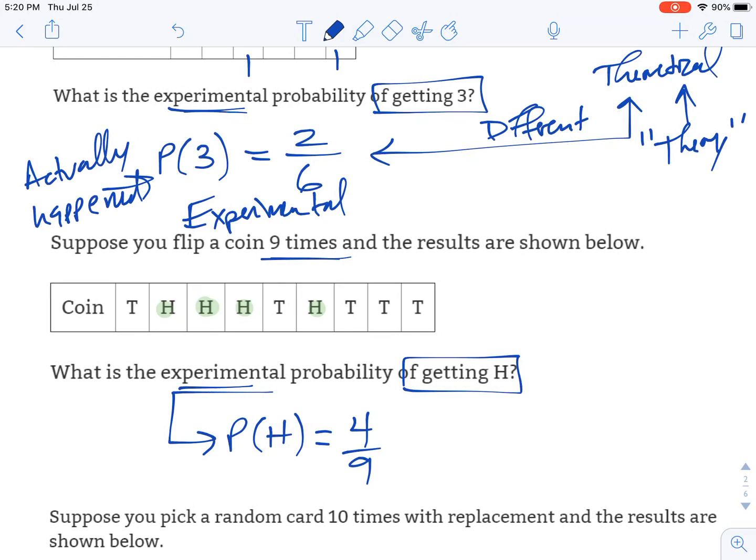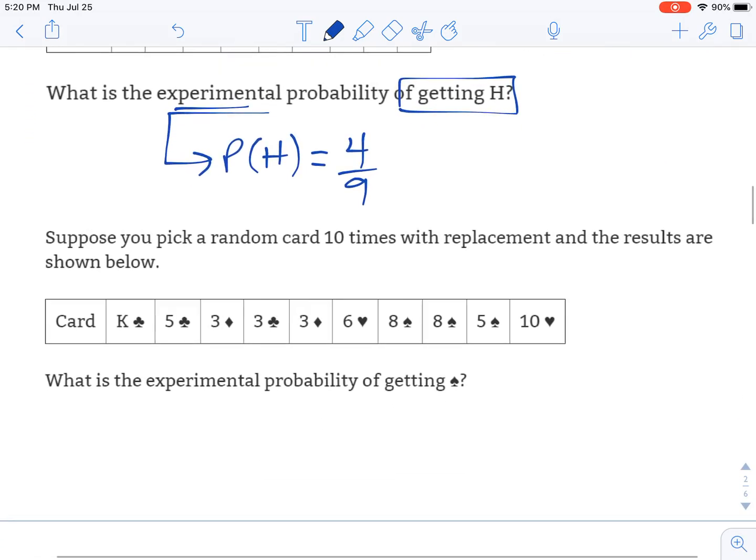That's the experimental. But again, we know the theoretical probability of heads would be 1/2. And 4 out of 9 is not equal to 1/2, and that is okay. It's okay that our experiment is different from what we'd expect it to be. For the last one here, we have some cards. Same idea. We've got 10 cards that are randomly picked, and the results are shown.